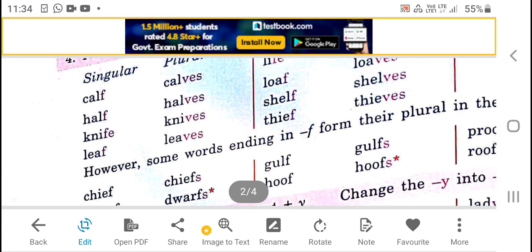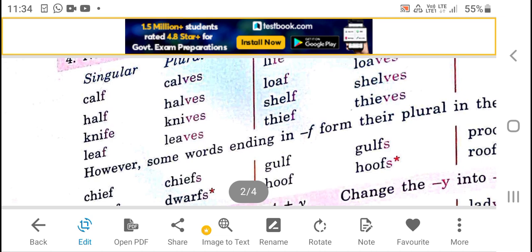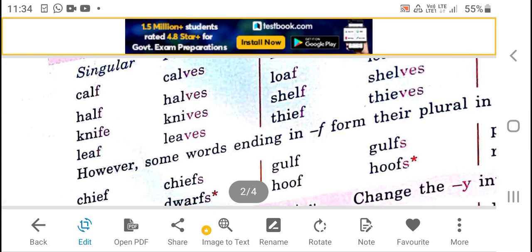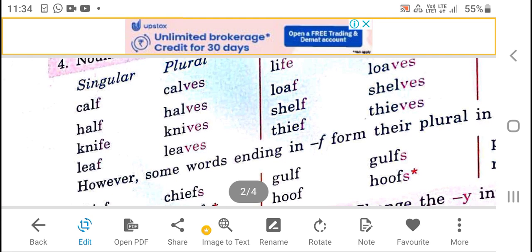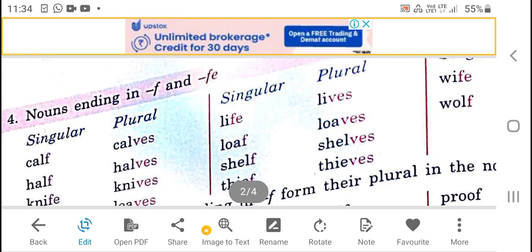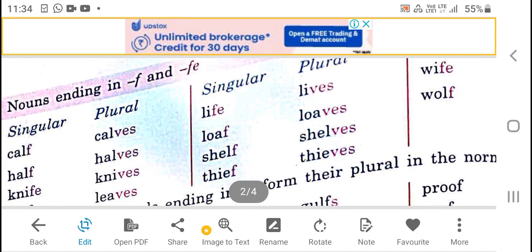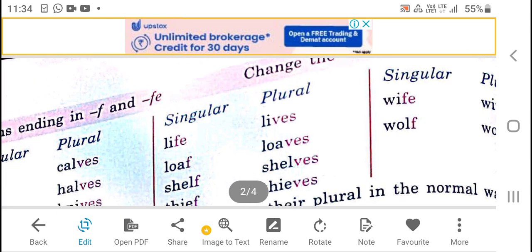Let's take an example. Calf, CALF. Half, HALF. Knife, KNIFE. Leaf, LEAF. The last letter of the first is F, the second F, the third FE, and the last, leaf, F. In place of F or FE, we are to put VES. Calf, calves; half, halves; knife, knives; leaf, leaves. Life, loaf, self, thief, wife, wolf.